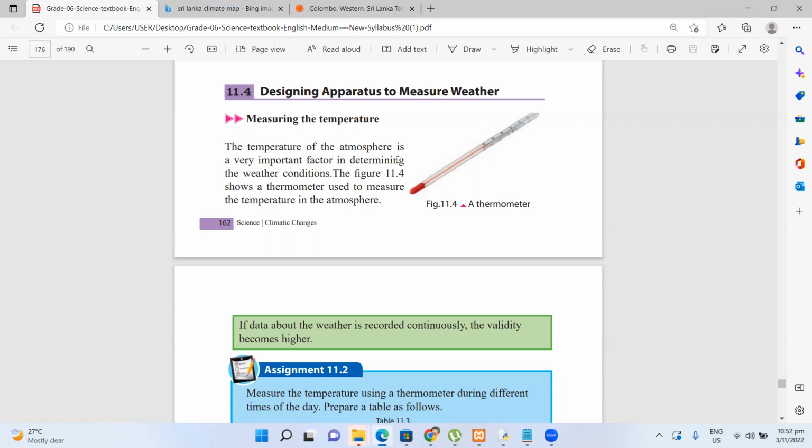So what is inside this thermometer? What can you place inside it? Mercury. Yes, you can put mercury. Other than mercury, is there anything else we can put? Alcohol. Yes, it can be mercury or it can be alcohol with some color.